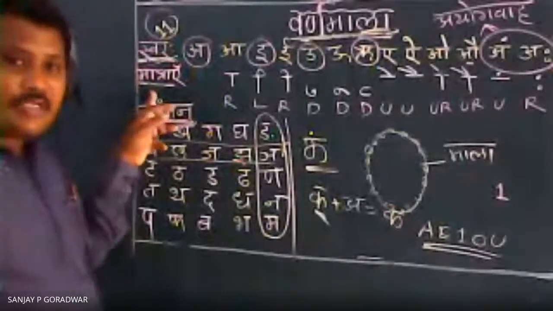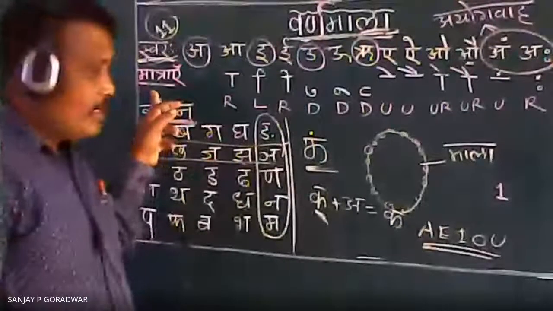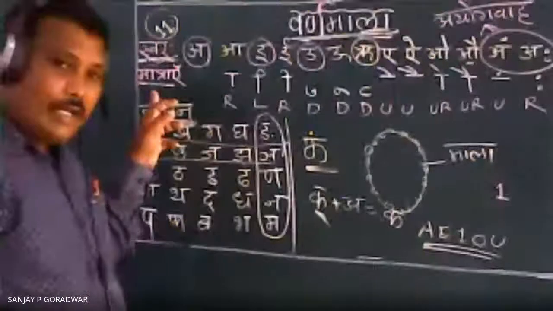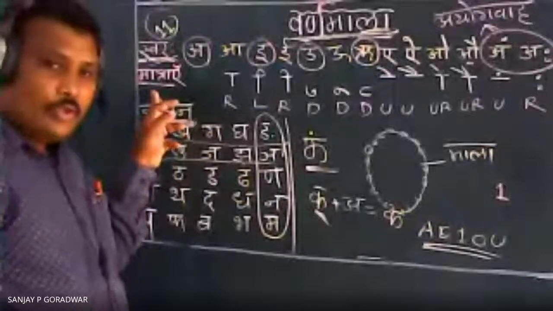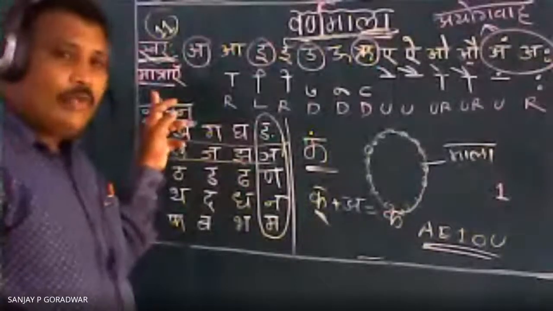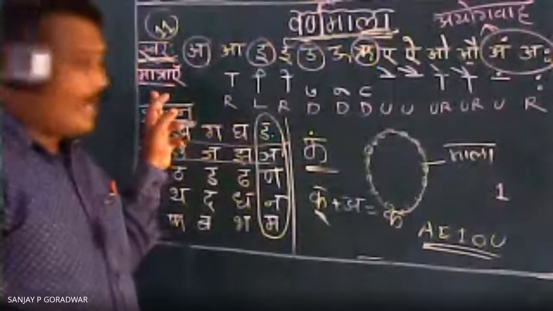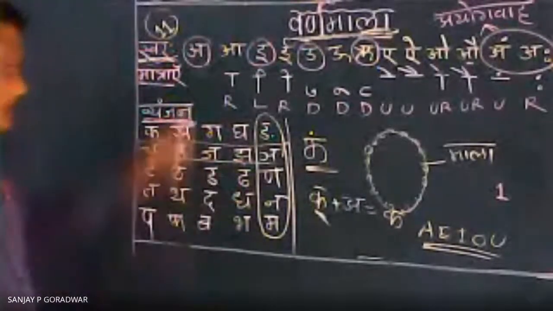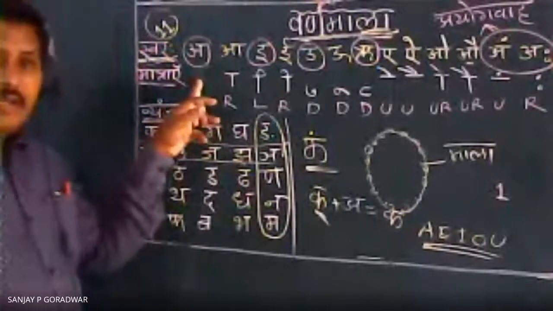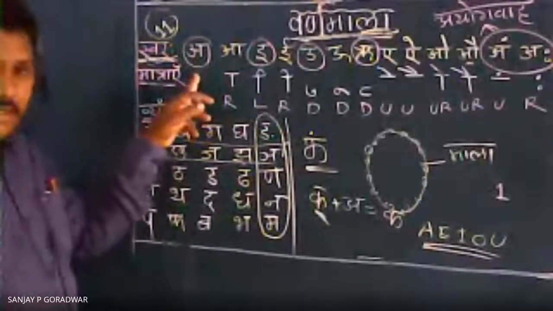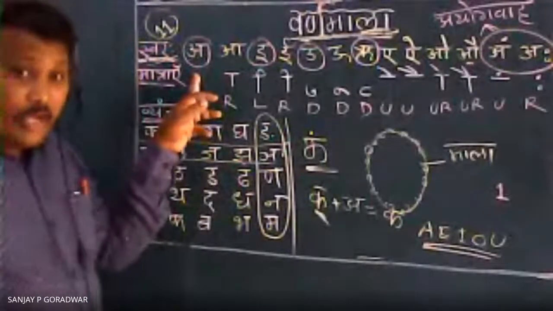Matrai means what? Symbols. When we understand how to use these symbols, only then can we write Barakhadi and understand how to write and read there. Let us see there. There is no symbol for A. Why? What is the reason there?